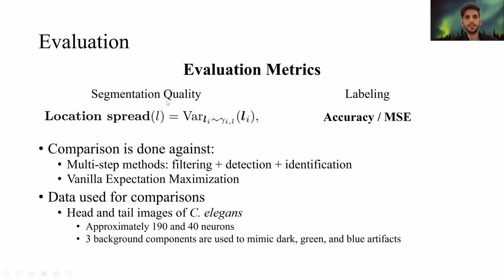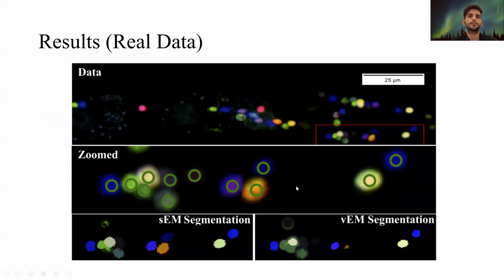To study the segmentation quality, we introduced a new metric called location spread, which determines how spread out and diffuse the components are in space. We compare our algorithm against multi-step methods of filtering, then detection, and then identification, and also vanilla expectation maximization. We used head and tail images of C. elegans for our comparisons. In our experiments, we used three background components to mimic dark, green, and blue artifacts.